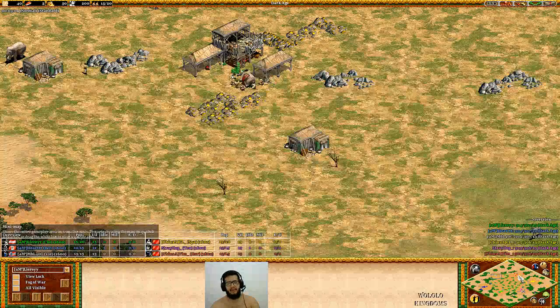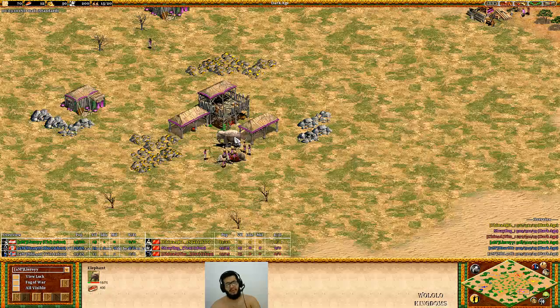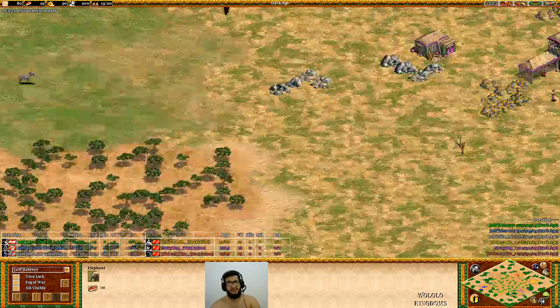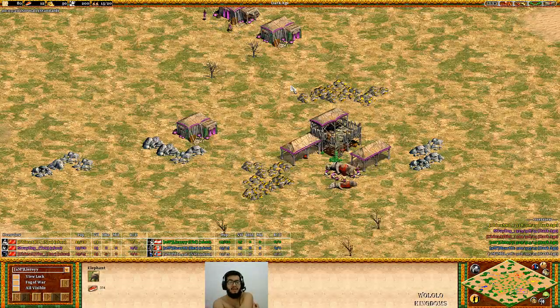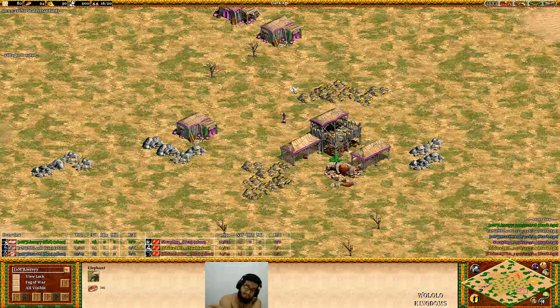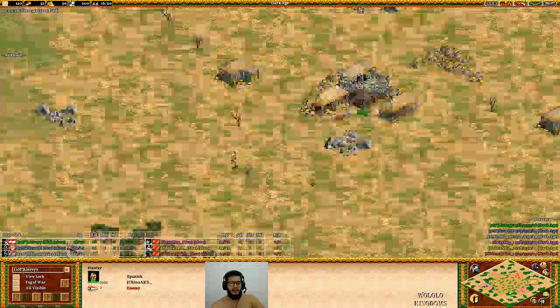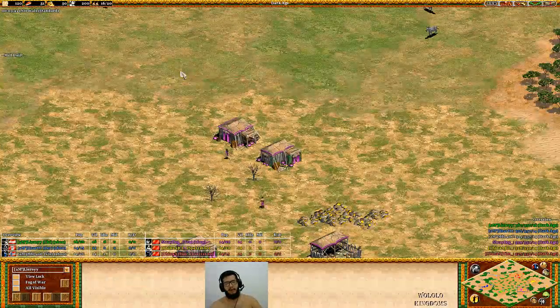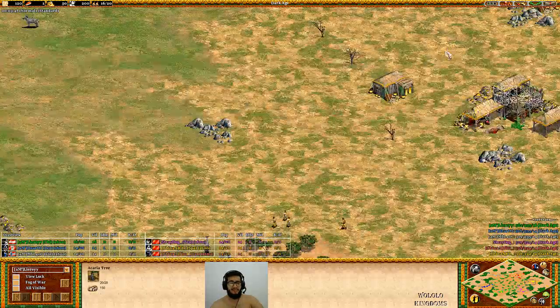And let's see the Chinese team. We start here on the bottom with Straydog playing as Teutons. Teutons are a tricky civilization to play because there's not a lot of bonus for them. They seem to me more like an imperial civilization. I would rather have Teutons in the Black Forest than in Arabia, but they have knights, they have sheep farms. Maybe they can pull something off, but that's really a civilization that I don't like, the Teutons. They are a power ball civilization. Oh my god, theoretically they are strong. In practice, not so strong.